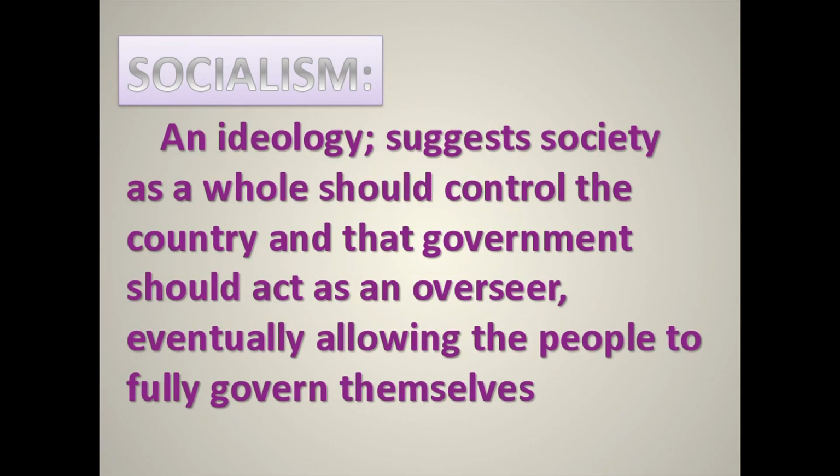Unions and protests led to the new ideology known as socialism. Socialism suggested that society as a whole should control daily functions and that the government should oversee the initial progression. Then the government would leave and allow the people to govern themselves. This was a contrast to the laissez-faire capitalism. Unions may not have been successful in Britain at first. However, the concept of unions did not fade away.